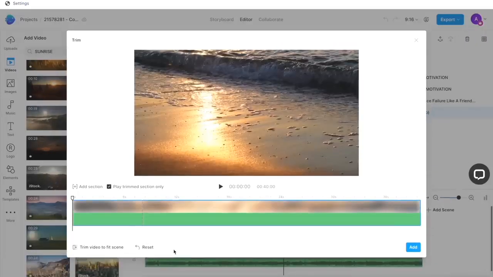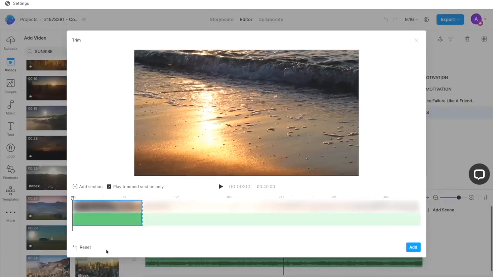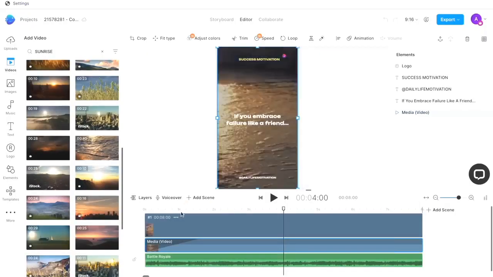And that opens another pop-up window where I want to trim the duration of the clip to match the duration of the scene. So I'll simply click this option at the bottom that says trim video to fit scene and then click on add. And this new clip has replaced the template default. And you have a brand new look for your short.